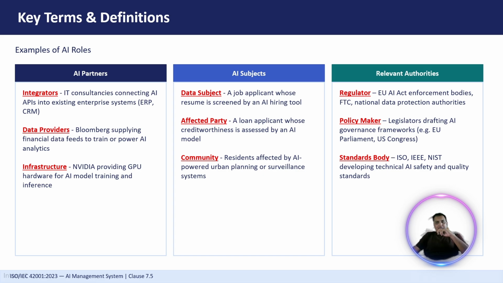The next we have is the standard body. The standard body develops globally accepted best practices for AI governance, right? Quality, safety, security, governance, all these parameters are covered in those standards. Here we have taken the example of ISO 42001, which we are implementing right now, and which covers your AI governance system, right? ISO is one of the standard bodies which creates different standards and frameworks. That is it for this video.